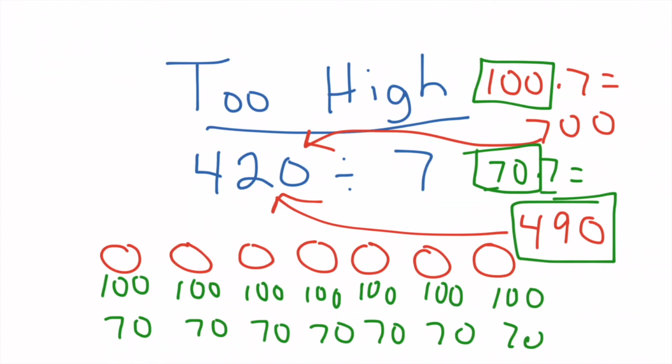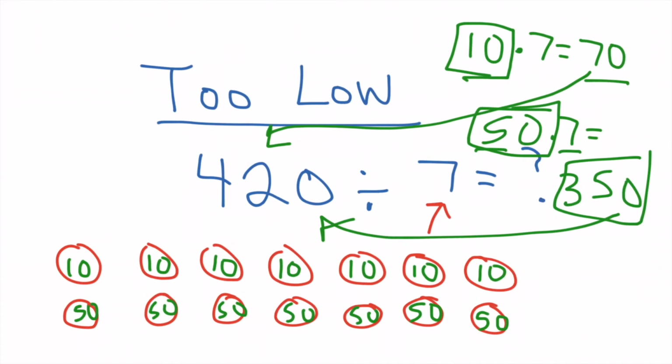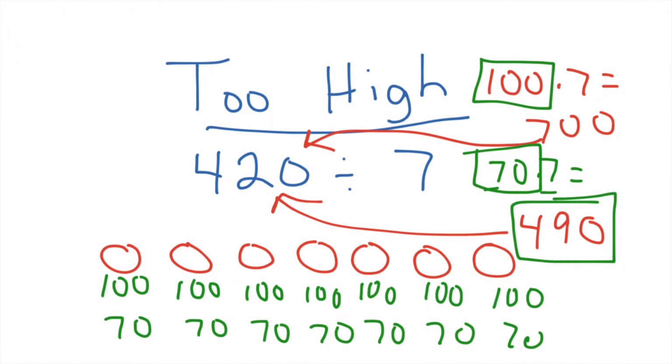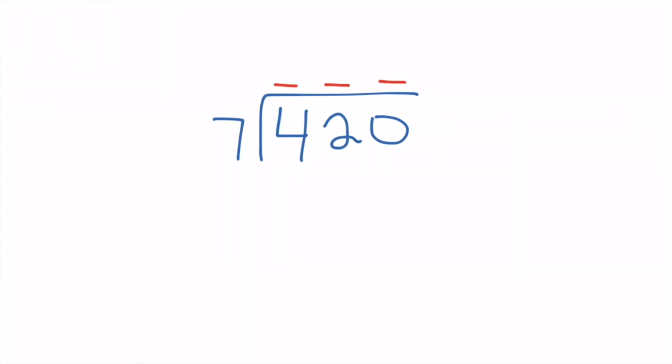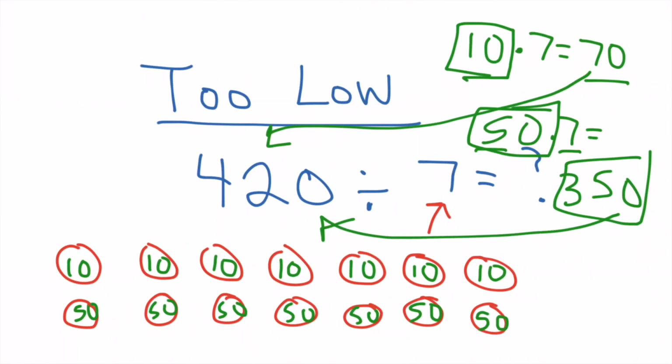Now, just by knowing this, we said too low was 10 or 50, and we said too high was 70 or 100. So just from this estimate, I know that on the low end, my answer has to be between 50. Notice we got that from here.